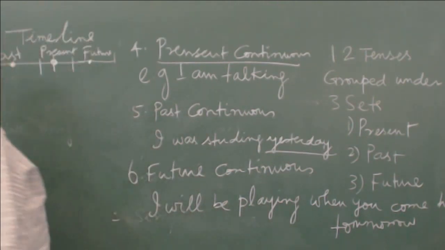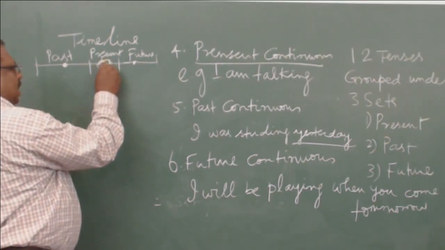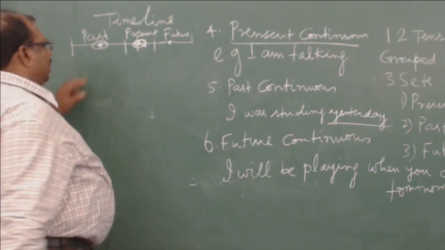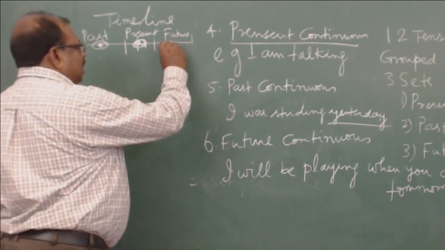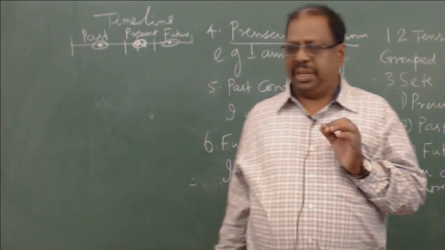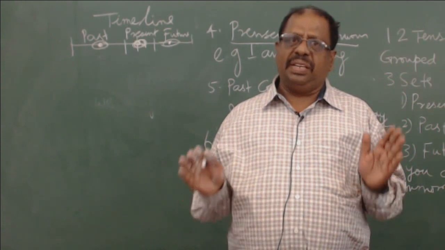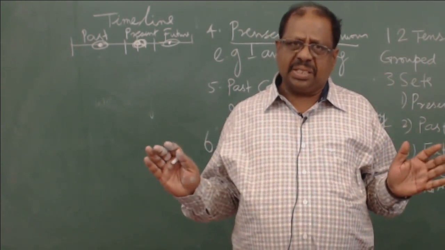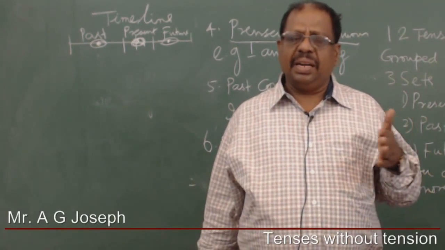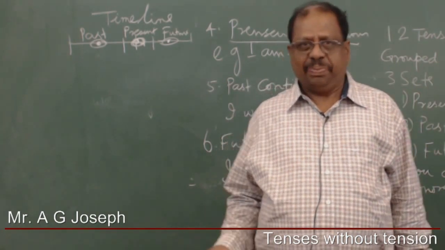Or for better understanding, if you want to know in the timeline what I have drawn, so present continuous is an action which is continuing for some time in the present. Same way, past, something is happening for a duration in the past. Then future continuous is something which is happening for a duration in the future. So it is very simple. Any action continuing for some time is a continuous tense. If that continuous duration has been in the present, it is called the present continuous tense. If the continuous duration was in the past, it is the past continuous tense. And if the continuous duration is in the future, it is a future continuous tense.